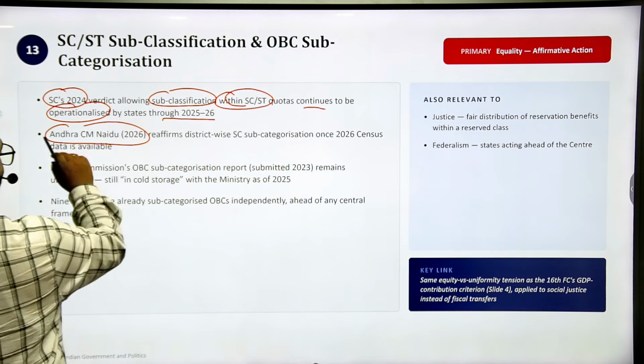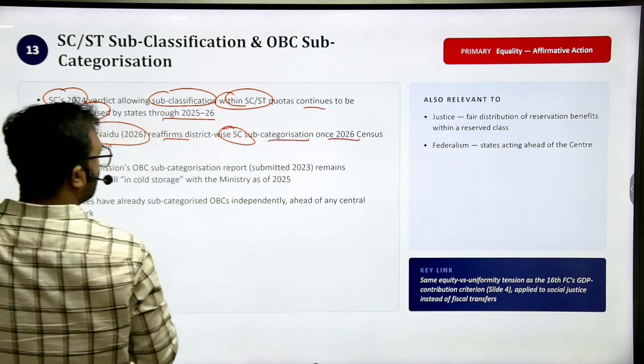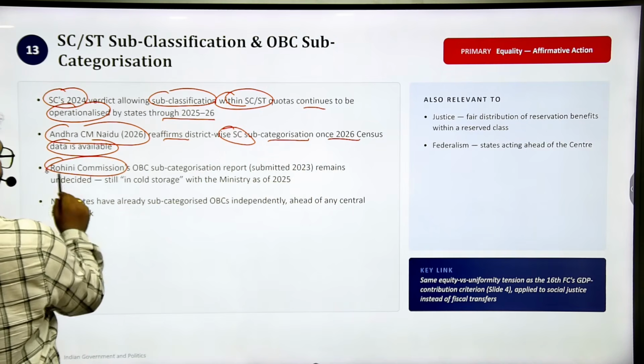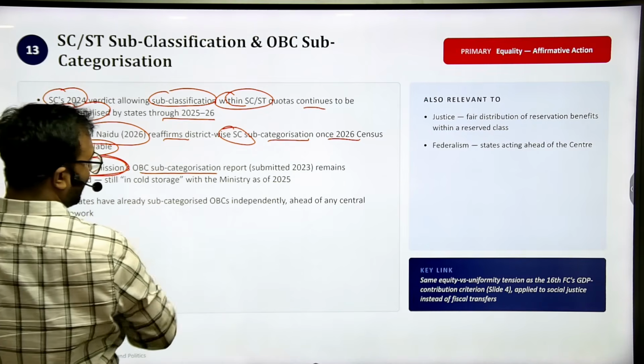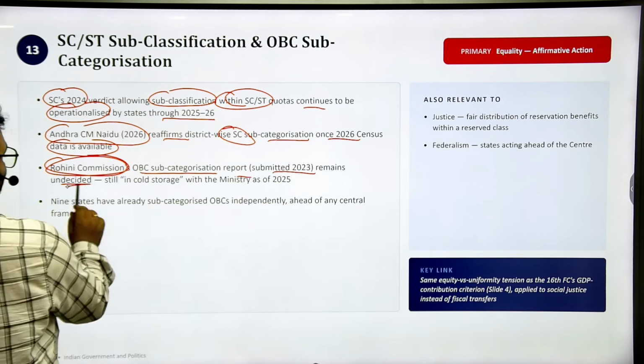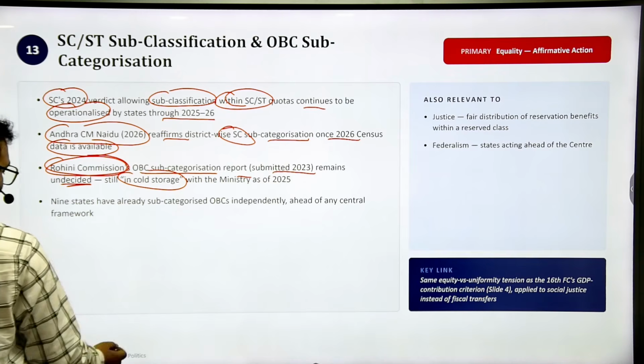Andhra CM Naidu reforms district-wise SC subcategorization once 2026 census data is available. And there was also the Rohini Commission OBC subcategorization report that was submitted in 2023, which remains undecided, still in cold storage. These kinds of words you can directly use.